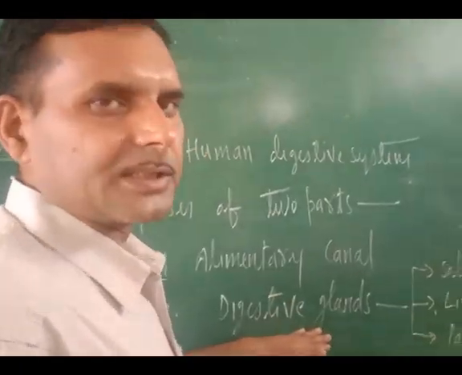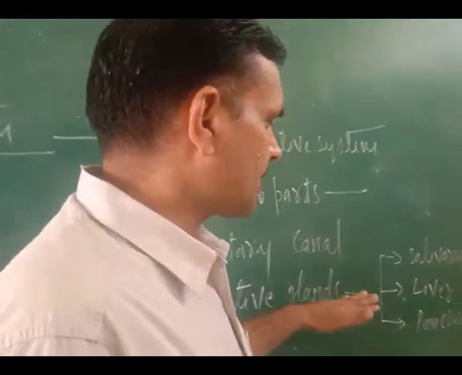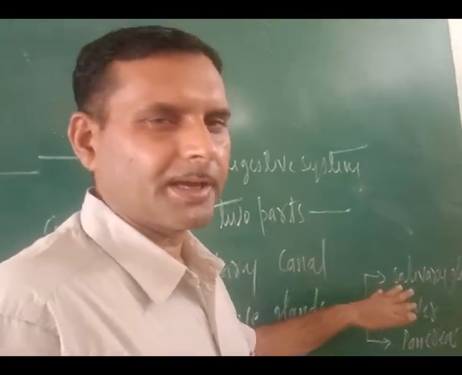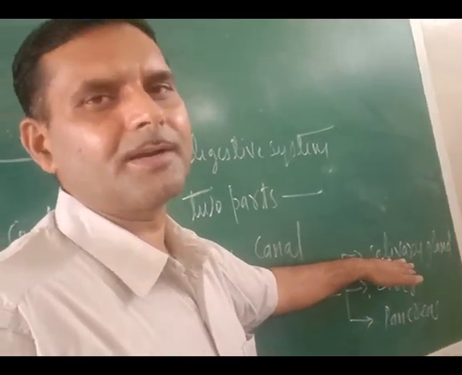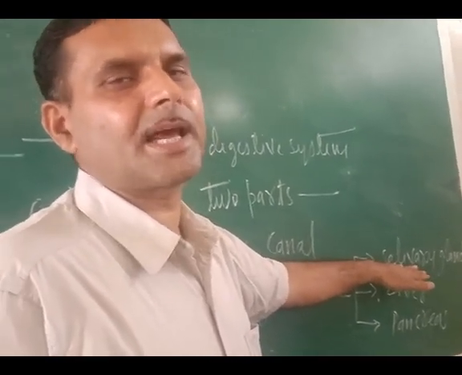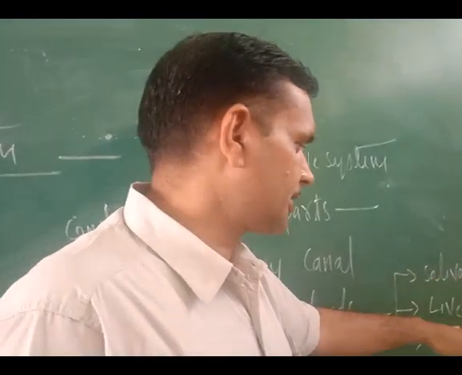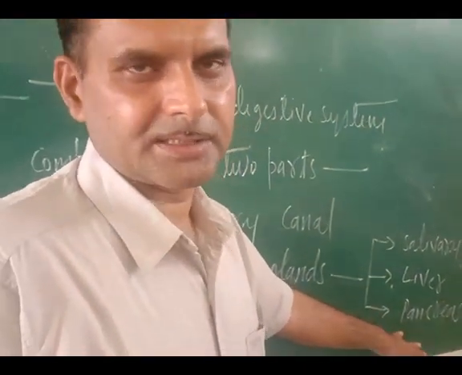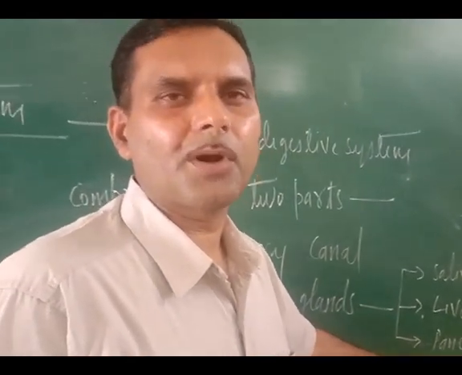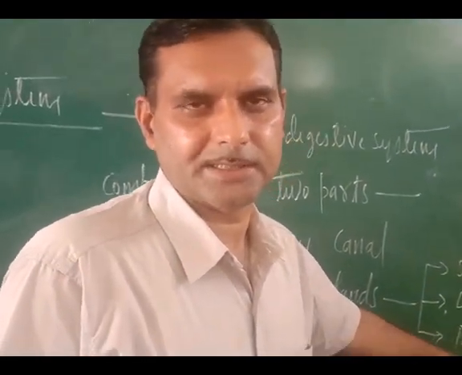Digestive glands comprise three glands. Number one is the salivary glands, which are found in our mouth, and they secrete saliva, which helps in digestion. Next one is the liver, and third one is the pancreas. Pancreas is a very important digestive gland.